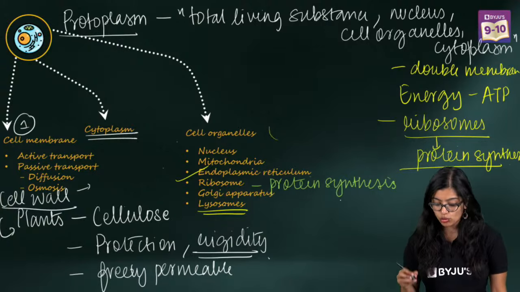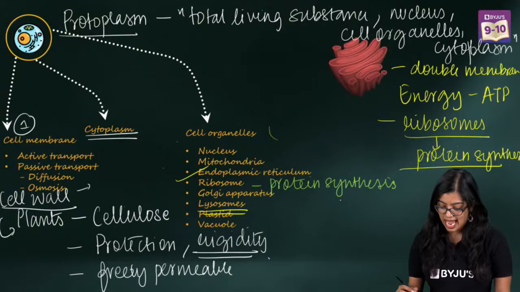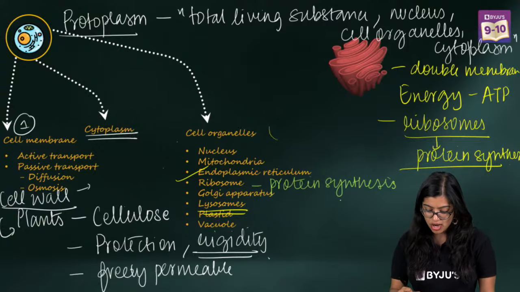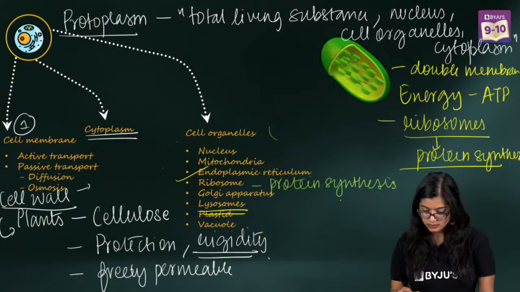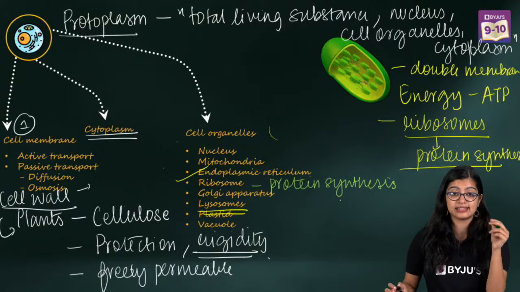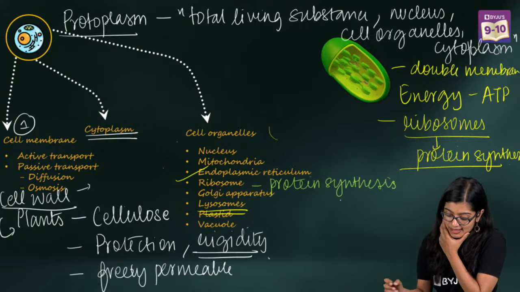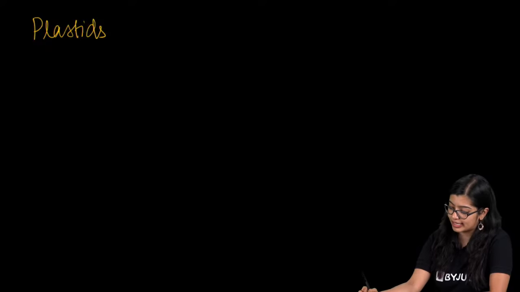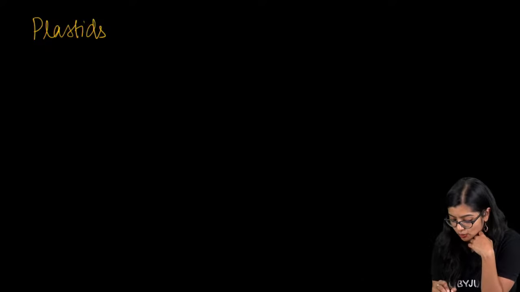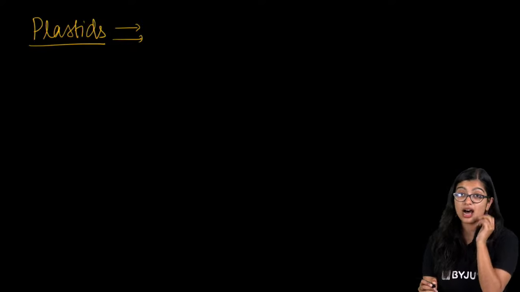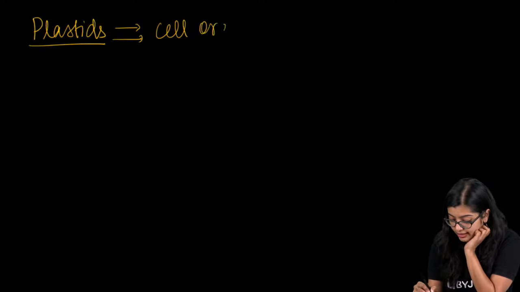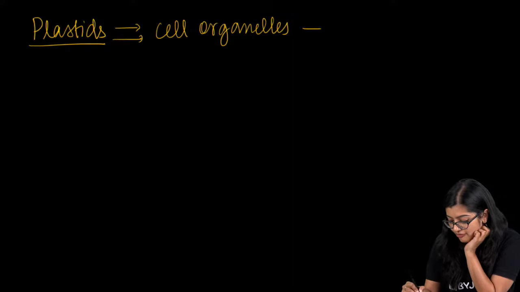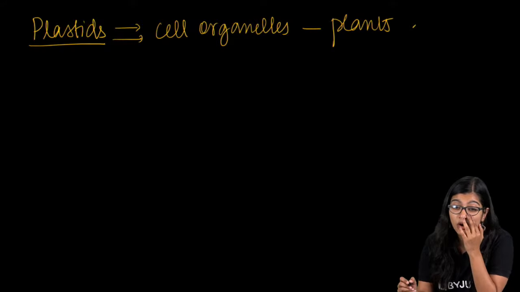Now quickly moving on to the next cell organelle, which is plastids. We are just left with plastids and vacuoles. When we talk about plastids, they are structures which we find in plants. So what are plastids? Can you tell me very quickly in the chat? Plastids are cell organelles which are found only in plants. But what is the role of plastid?